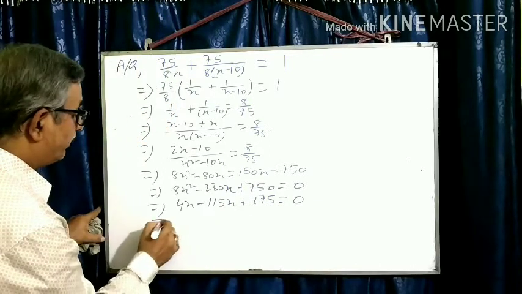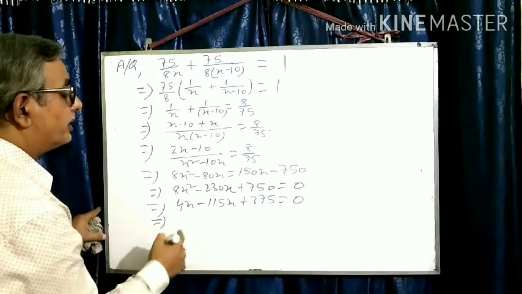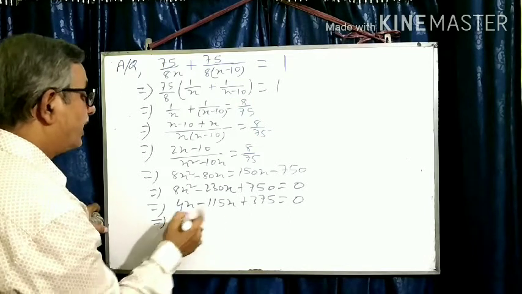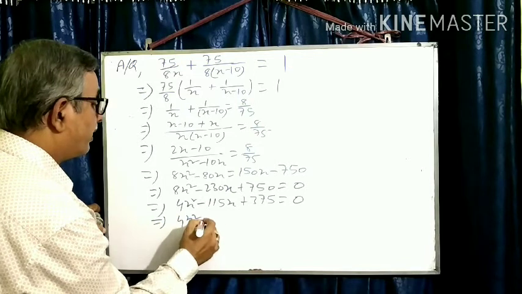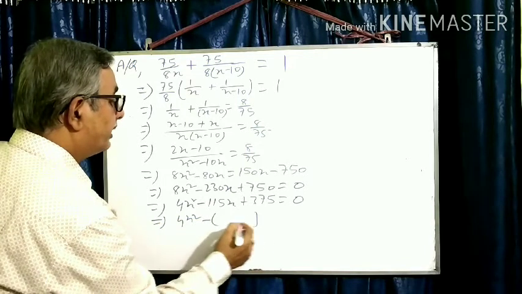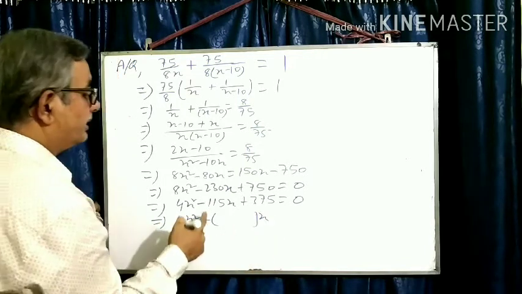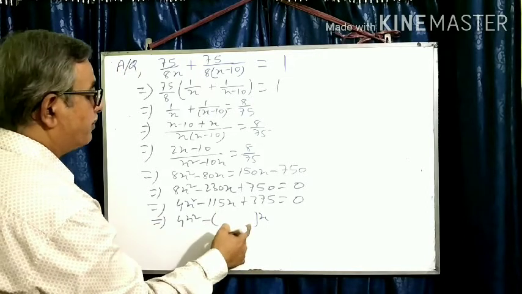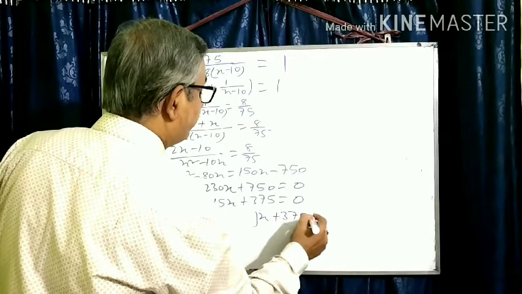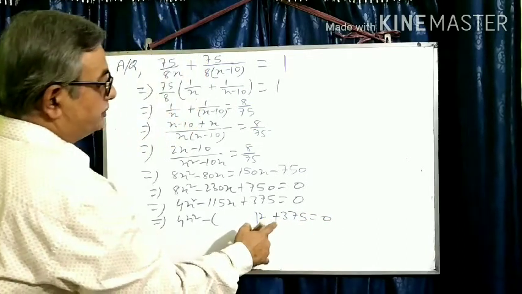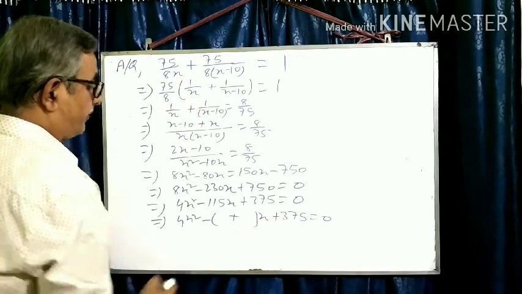Now factorize by splitting the middle term. 4x square minus 115x plus 375 is equal to 0. Here is plus, so you must write plus.